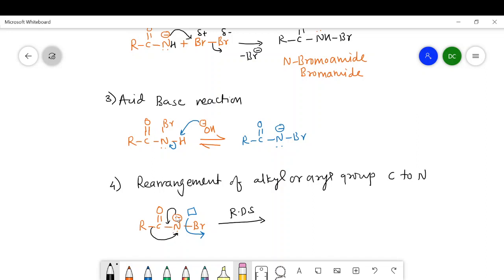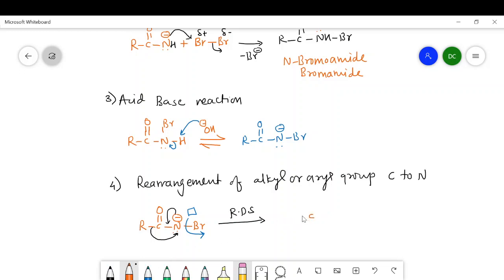Because here when negative charge is shifted, the carbon single bond becomes carbon double bond, and the valency of carbon becomes 5. So one bond we have to break, and that's why this R group, it may be an alkyl or aryl, is migrated from carbon to nitrogen, and it is called a rearrangement of the alkyl or aryl group. It happens when bromine is detached from the nitrogen, and this step is called the rate determining step.